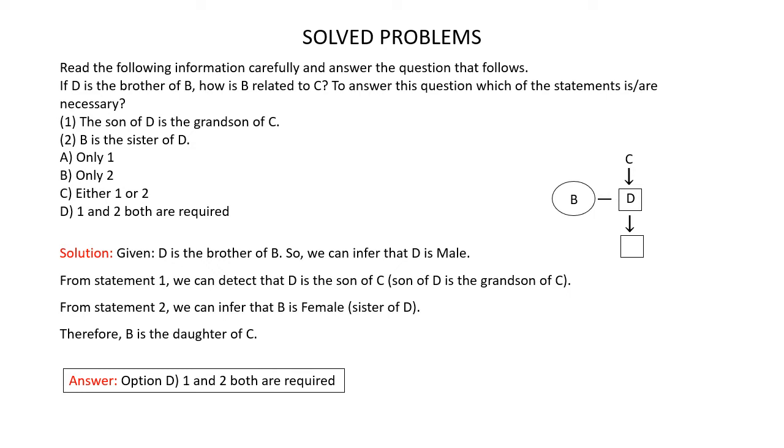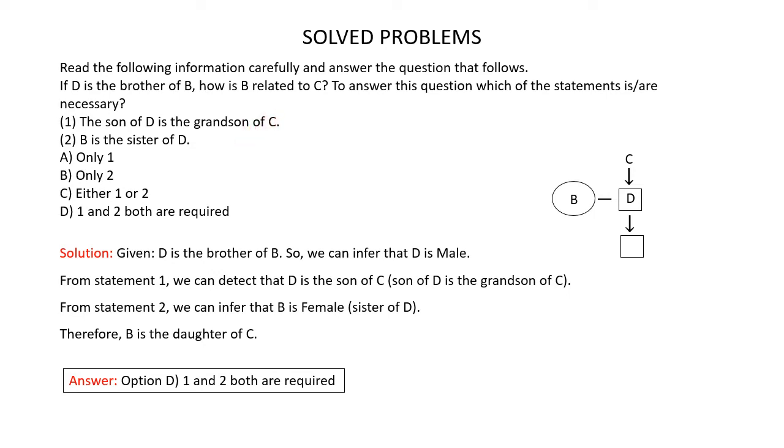Statement 1, the son of D is the grandson of C. Statement 2, B is the sister of D. Here you are given four options and you have to find out which of these options is the correct one. So here you are asked to find how B is related to C and find out to answer this question which of the given statements are necessary.